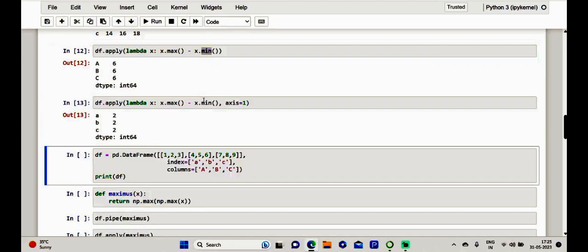Dear friends, next we are going to make use of the pipe method. In addition to the apply method, the pandas library provides another important method, the pipe method, that allows you to apply functions on the data frame.